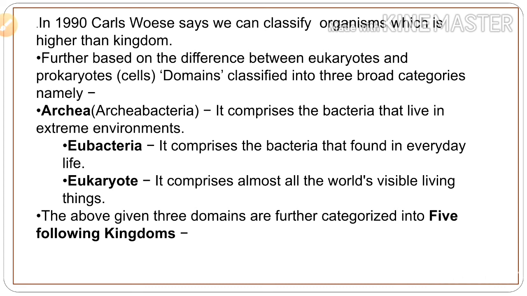Archaea comprises the bacteria that live in extreme environments. Eubacteria comprises the bacteria found in everyday life. Eukaryote comprises almost all the world's visible living things. The above three domains are further categorized into the five kingdom classification.